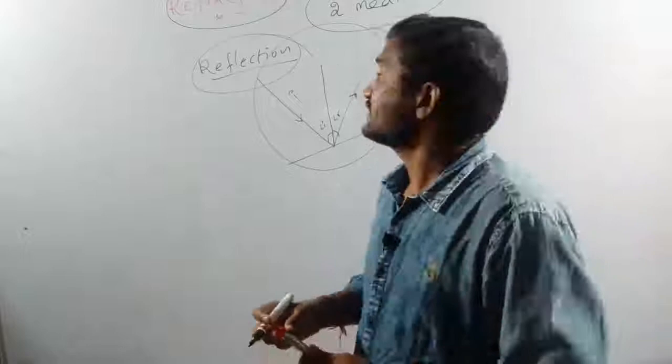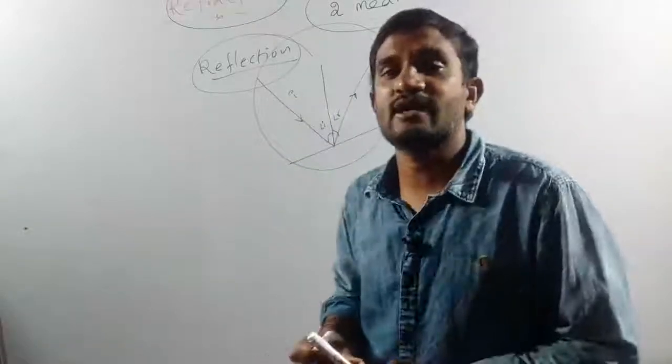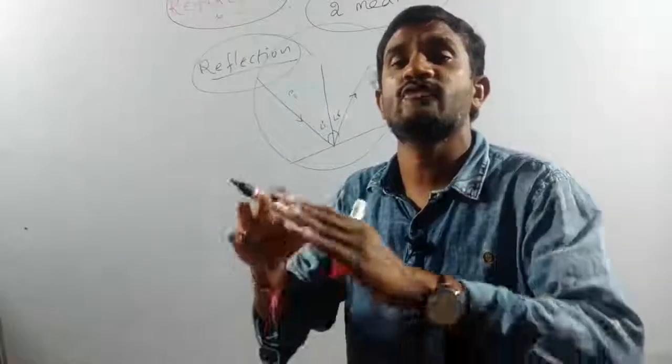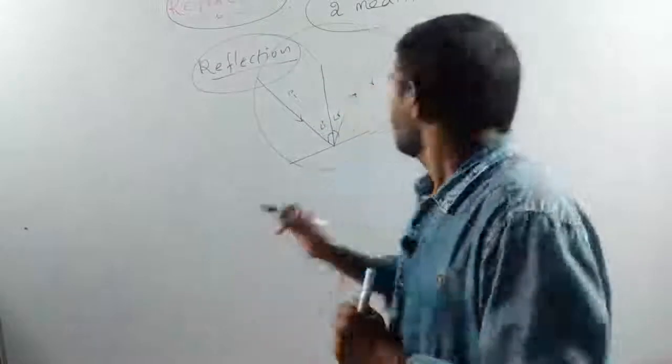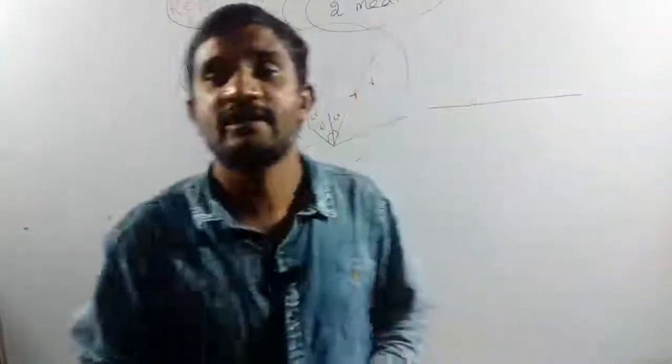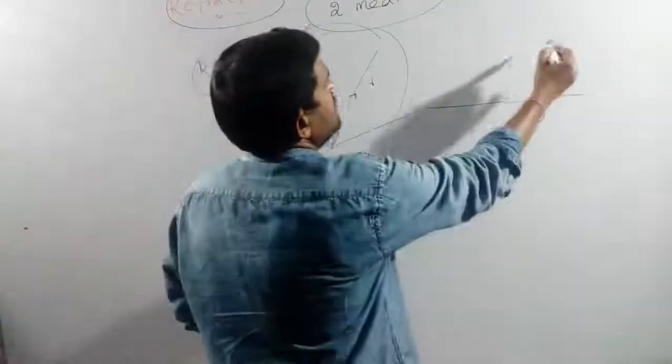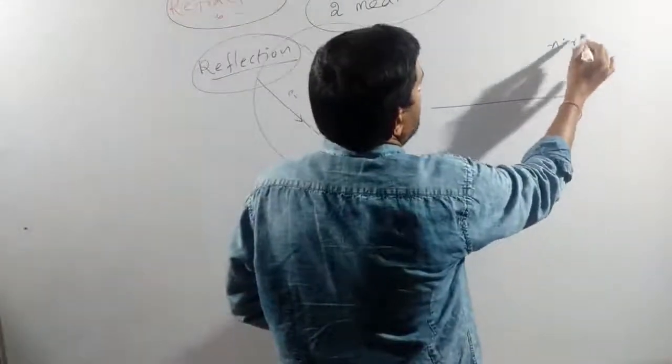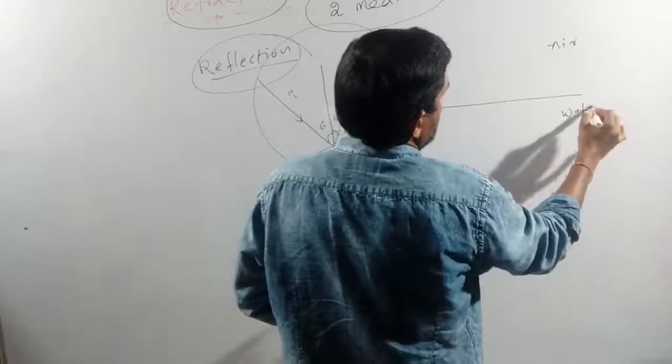So now we have to discuss refraction. Refraction means we require two different mediums, whatever they may be. Suppose there is a surface separating the two mediums, say air and water.